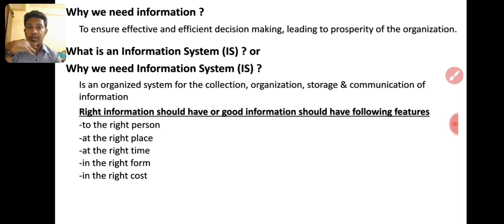This information should be passed at the right time. The time is very important to give the information, right? A good example is before the annual general meeting finishes. Before the annual general meeting, it means less than 6 months, we have to conduct the annual general meeting in companies. So before that we have to give the annual report. So the auditor has to complete the audit report before that. That is the right time we have to give the things.